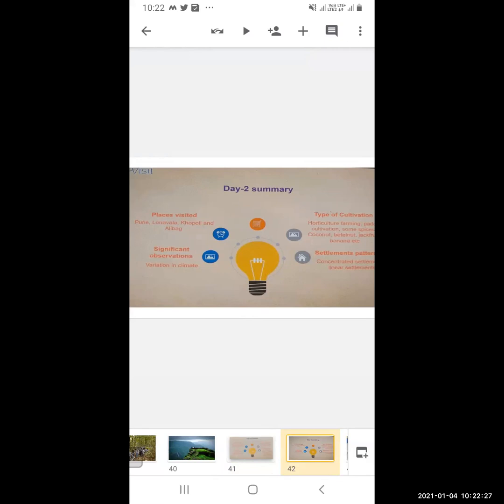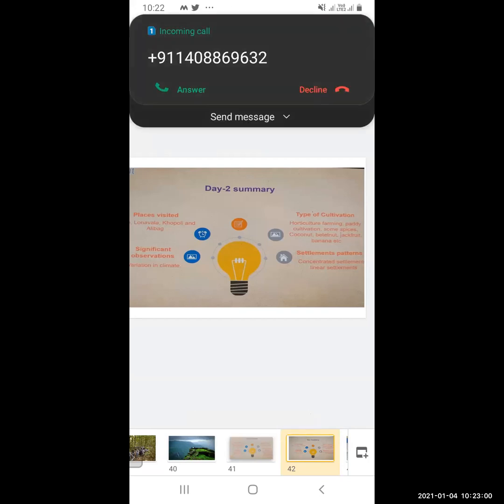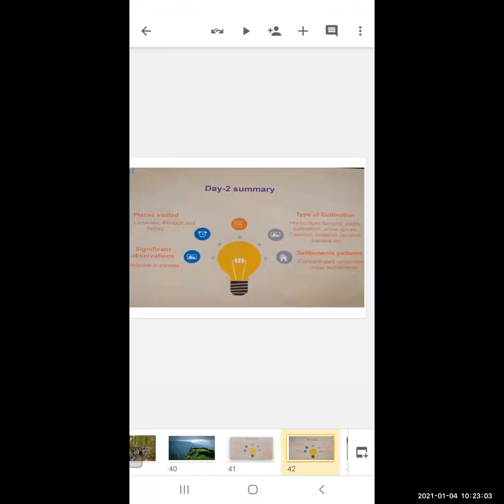And what is the significant observation? That is variation in climate. Climate is changing. The type of cultivation is horticulture farming. Horticulture means fruits and vegetables are grown. Then paddy cultivation, you already know that rice is cultivated. Settlement patterns: concentrated settlements are seen, and linear settlement. This is concentrated settlement and this is linear.